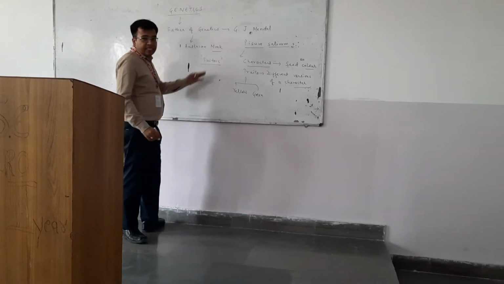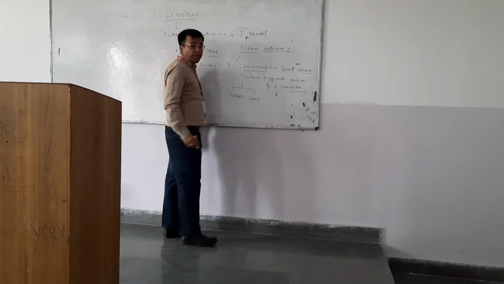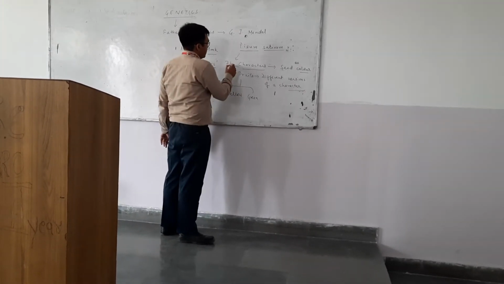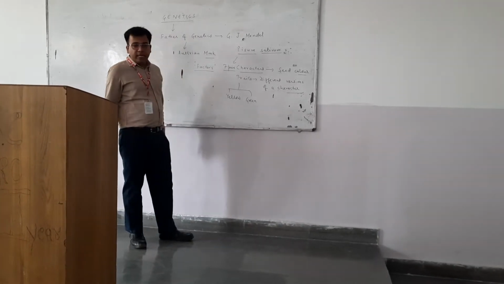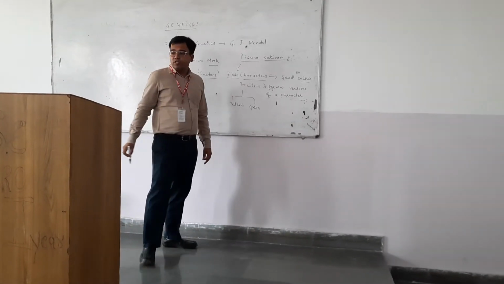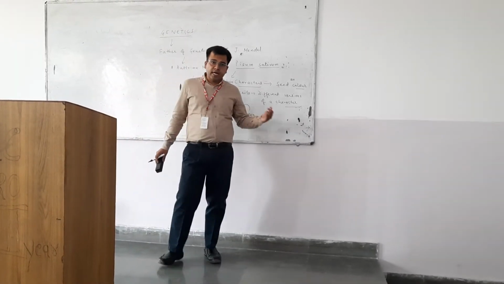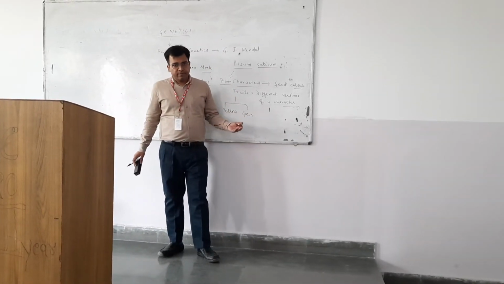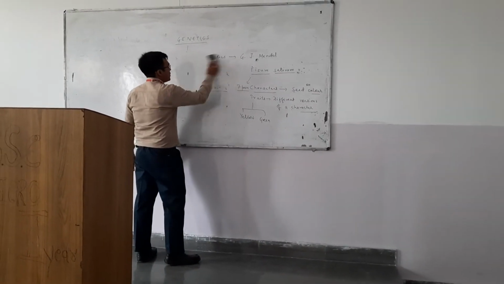And Mendel studied 7 different contrasting characters. 7 pairs of contrasting characters were studied by him. So basically, in every pair of contrasting characters, he was able to find out that one of them was found to be dominant over the other, and the other was found to be recessive. So let's see how he did that. We go for a cross as well.